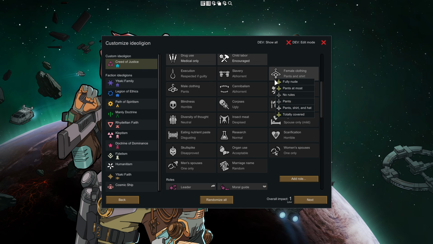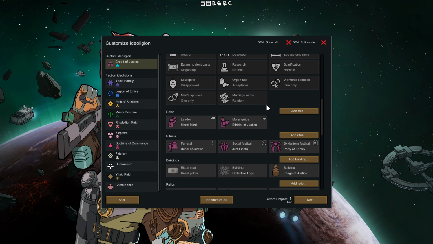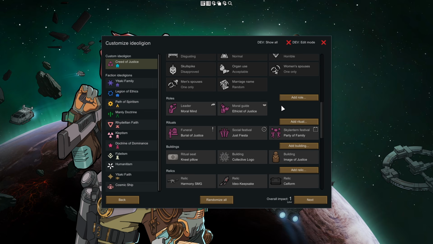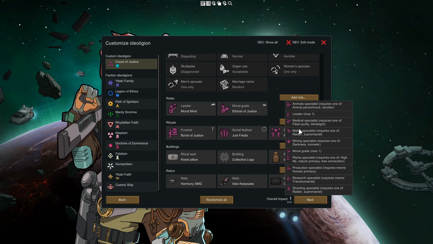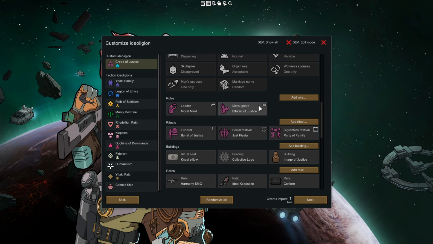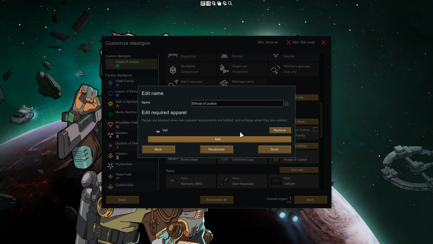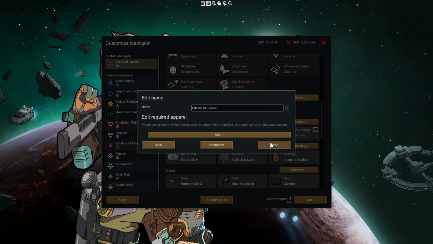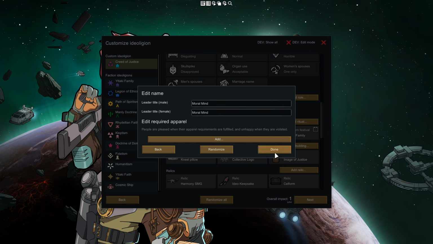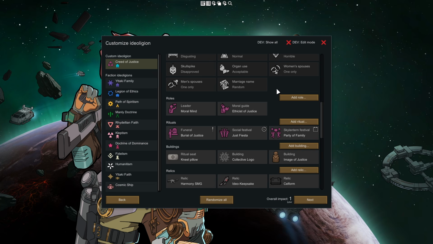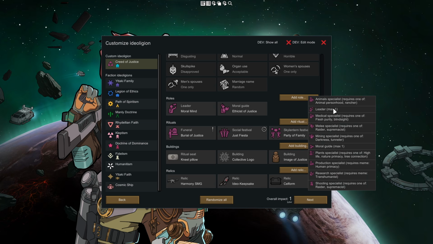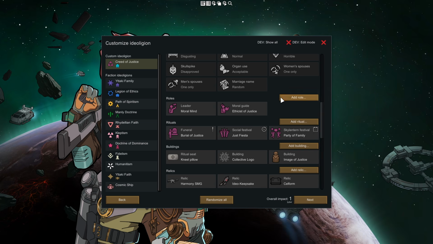So once you have configured your precepts the way you want to, you now get to choose the roles and rituals. The roles are persons of high standing in your ideology, and they always come with a couple of abilities and requirements. I highly recommend editing the apparel that they want to have. I'm personally a big fan of editing it away. There's no downside to that, except for the loss of a small mood bonus. If you can, add in the roles that you have. Later when you reform your ideology, new ones might pop up.